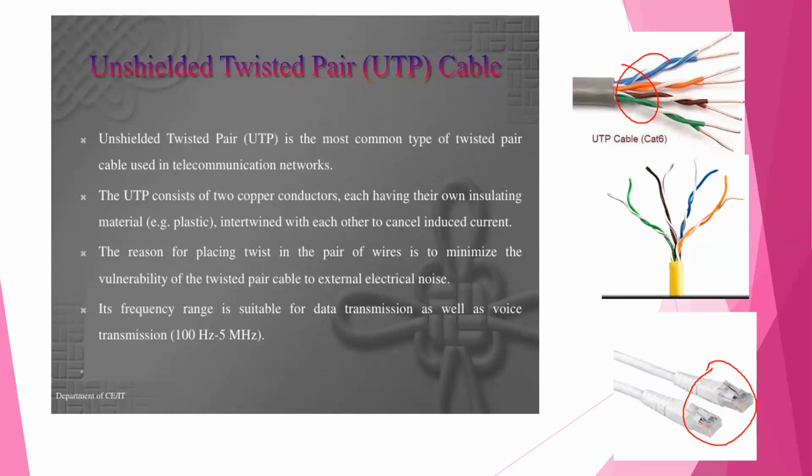The reason for placing a twist in the pair of wires is to minimize the vulnerability of the twisted pair cable to external electrical noise. Its frequency range is suitable for data transmission as well as voice transmission.